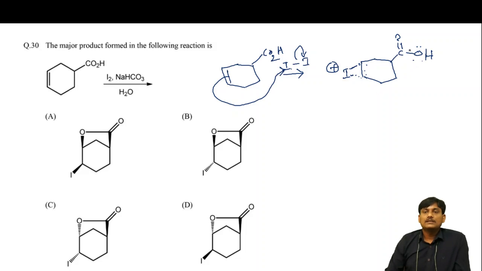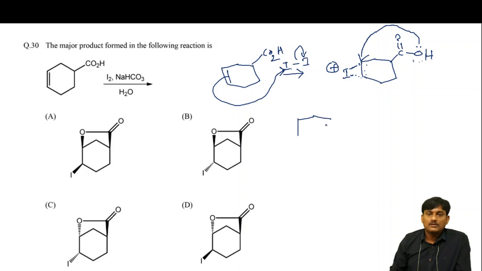Here the lone pair electrons on the OH will attack on this carbon. This carbon is near to the OH. So you can write this way also. Let us take this one. This is I plus, and you can write OH like this.